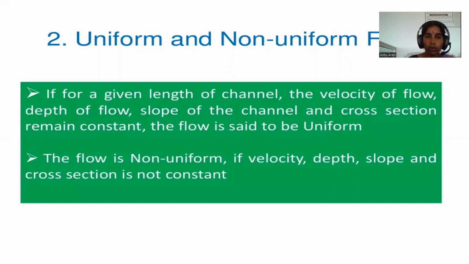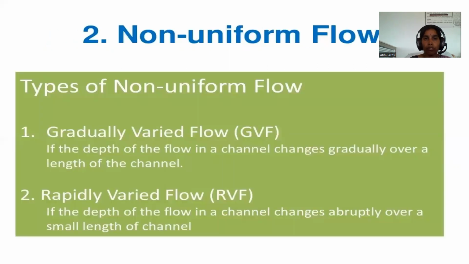Uniform and non-uniform flow. If for a given length of channel, the velocity, depth of flow, slope of the channel, and cross-section remain constant, the flow is said to be uniform. The flow is non-uniform if velocity, depth, slope, and cross-section are not constant.